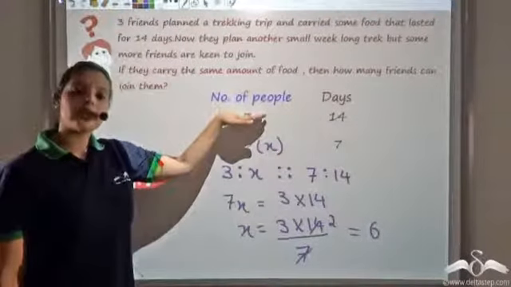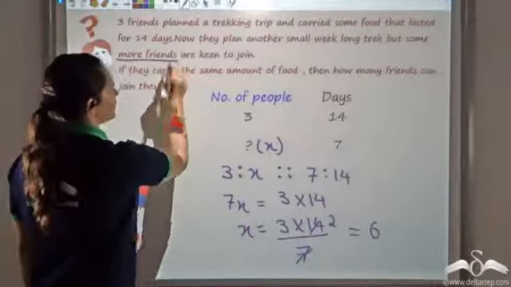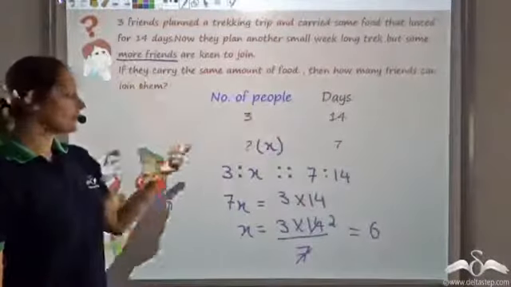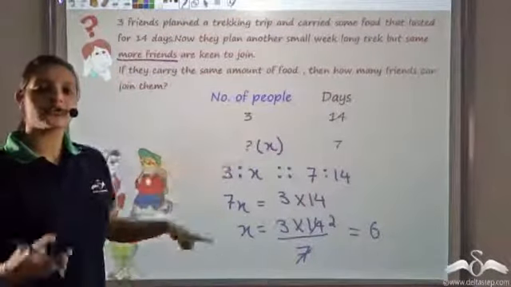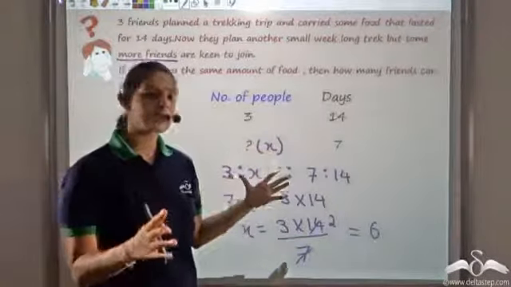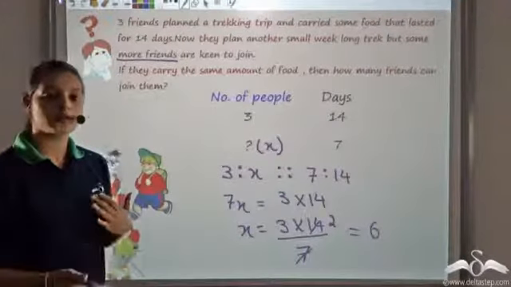So 3 people were already going. We were asking how many more friends can join them. 3 people were already there, so 3 more friends can join them because 6 people can go with that same food for 7 days. So that's how we can use inverse proportion.